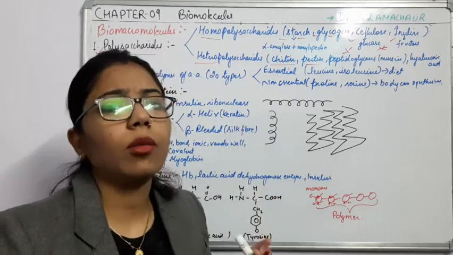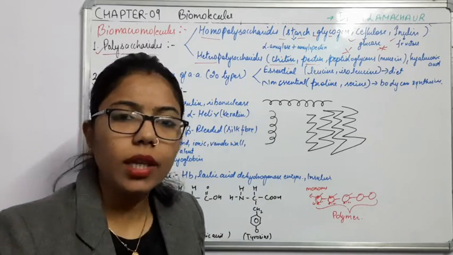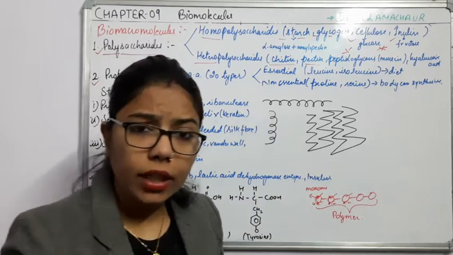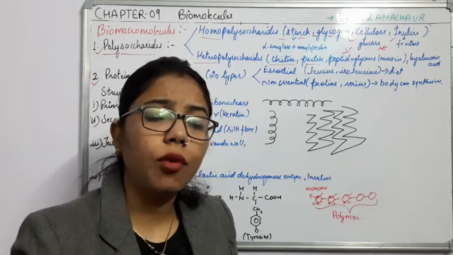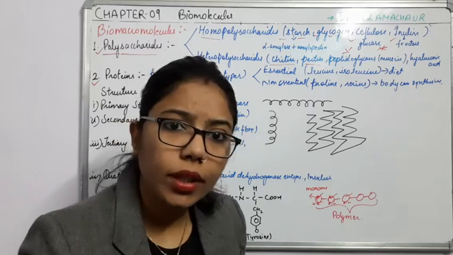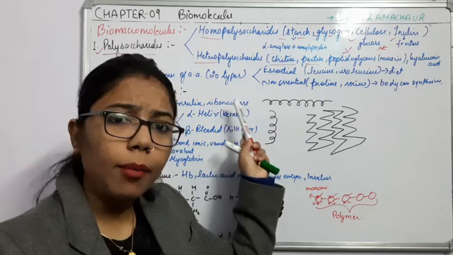Okay, and in the biomicromolecules we have already done about these amino acids. Okay, what is the classification of amino acids, what is the structure of amino acid, how they form bonds together, what is zwitterion, right? So you have to understand everything in case of amino acids.